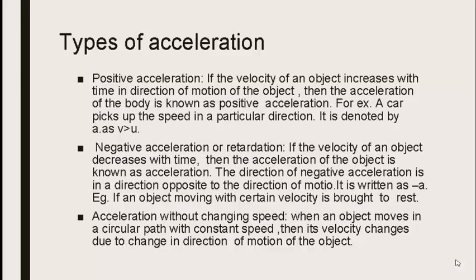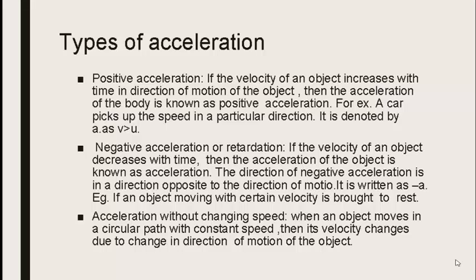In the types of acceleration, the first one is positive acceleration. If the velocity of an object increases with time in the direction of motion of the object, then the acceleration of the body is known as positive acceleration. For example, a car picks up speed in a particular direction. It is denoted by a, where a stands for the acceleration. In positive acceleration, the final velocity of the object is always greater than the initial velocity of the object.